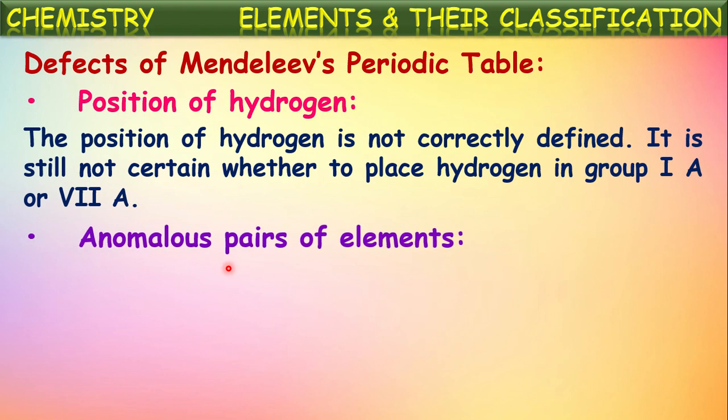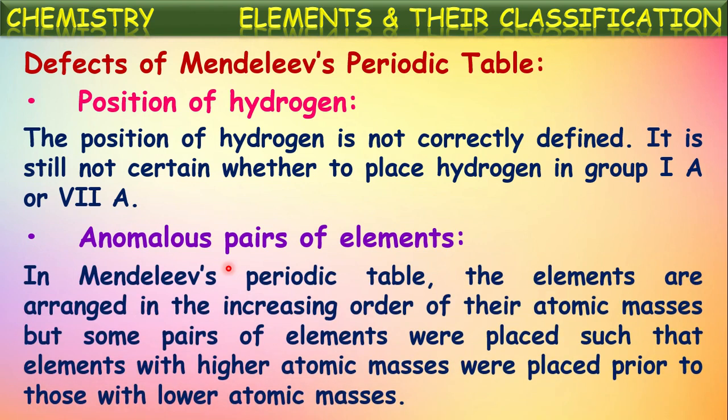Another one is anomalous pairs of elements. Anomalous means being different from the remaining. In Mendeleev's periodic table, the elements are arranged in increasing order of their atomic masses. Isn't it? This table is designed based upon the increasing order of the atomic masses of the elements only. But some pairs of elements were placed such that elements with higher atomic masses were placed prior to those with lower atomic masses. So at certain pairs of elements, he couldn't follow his periodic law.